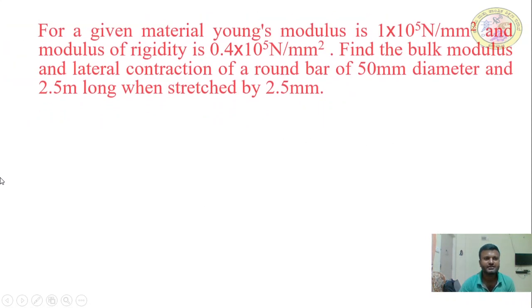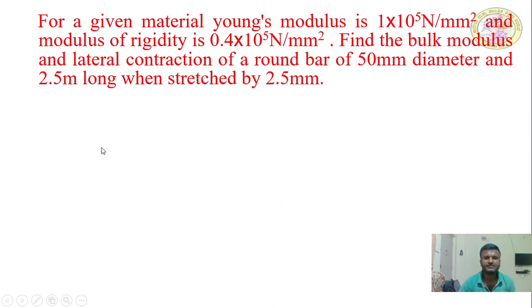Next problem. For a given material, Young's modulus is 1 into 10 to the power of 5 Newton per mm square, and modulus of rigidity is 0.4 into 10 to the power of 5 Newton per mm square. They are given both here, shear modulus and Young's modulus. They ask to find the bulk modulus and lateral contraction of a round bar of 50 mm diameter, which is 2.5 meter long when stretched by 2.5 mm.